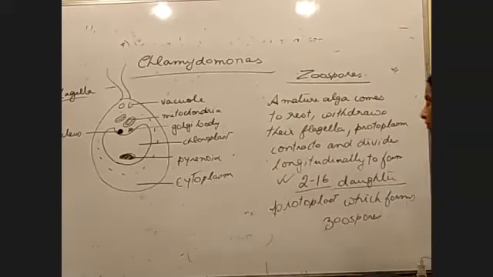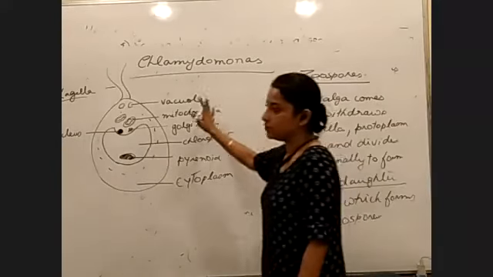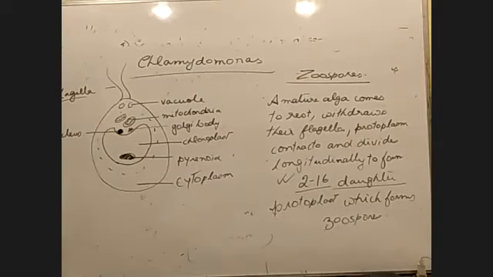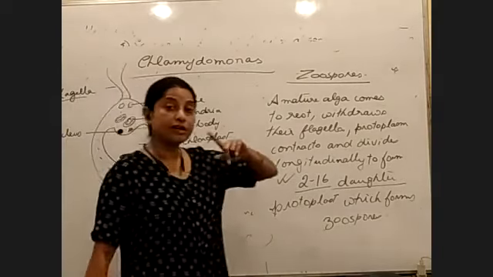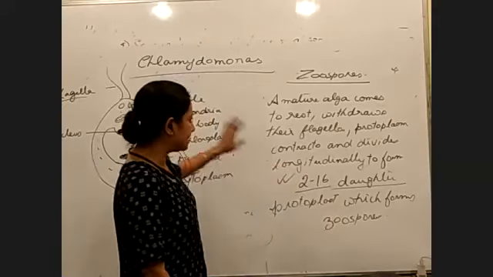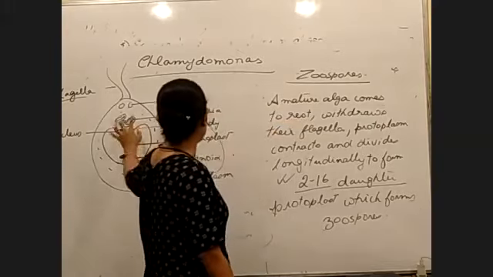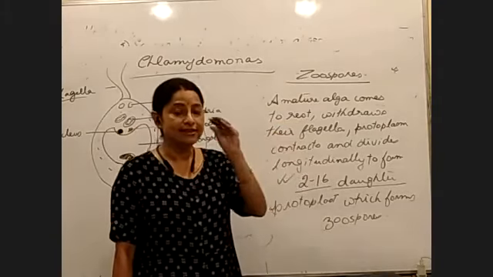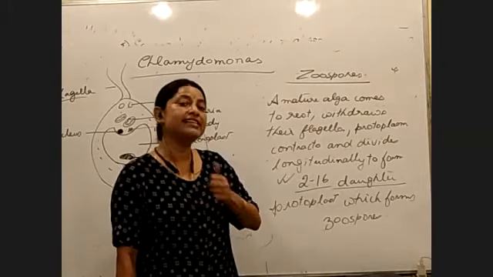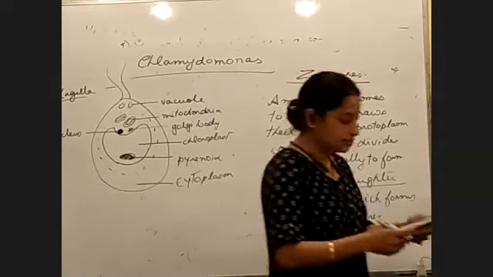In case of Chlamydomonas, the question is about who forms the zoospores. We know Chlamydomonas is a motile form that reproduces with the help of zoospores for asexual reproduction. Sexual reproduction is also seen. We have discussed it in the last class. In asexual reproduction, zoospores form. The cytoplasm contracts and breaks into 2 to 16 fragments, and each fragment ends up as a zoospore. Please take a screenshot, there's no point of writing.